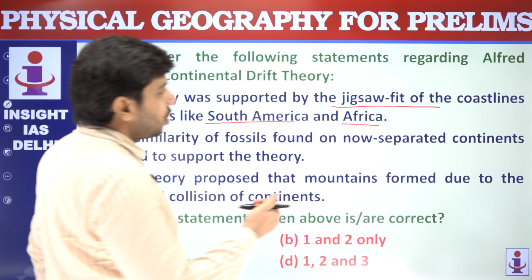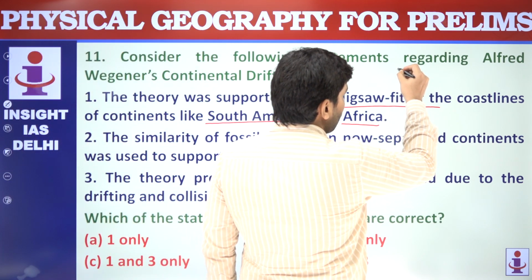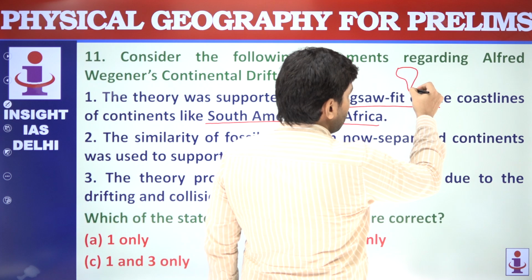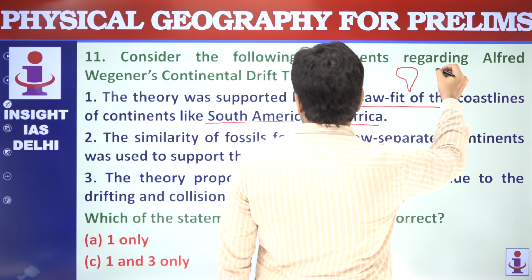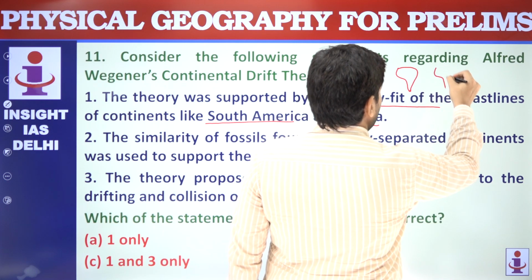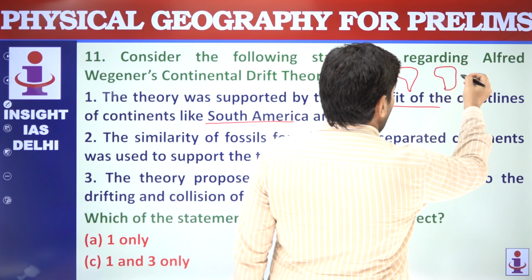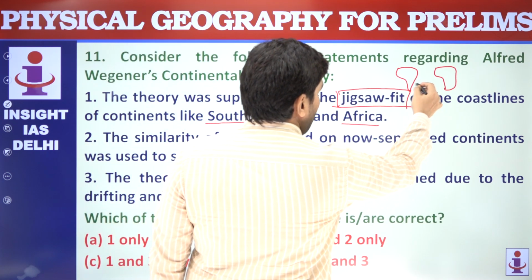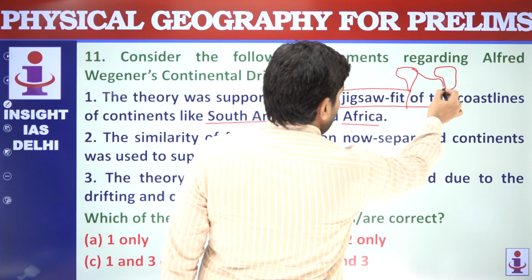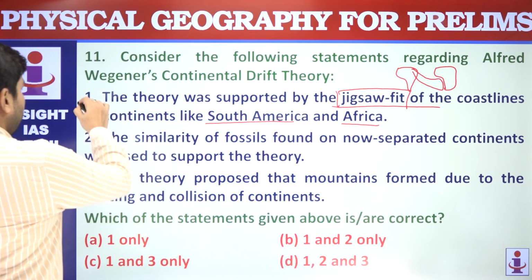If you look at South America and Africa, they more or less look alike. So it is like a jigsaw fit of the coastlines. This fits over here. So this statement is correct.